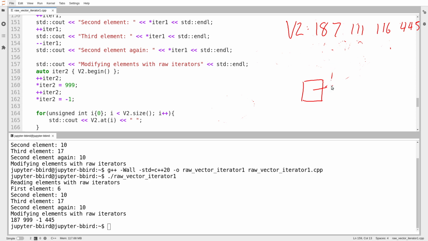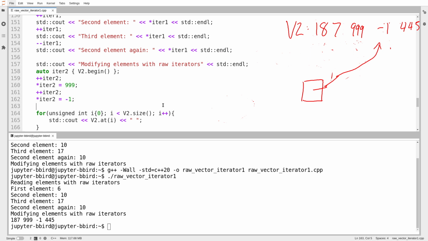So I move my iterator now to point at the element that is currently 111. And then I use the star operator to modify the element. We saw above, the star operator returns a reference to the element, so doing this modification is valid. And it should set the element that was previously 111 to be 999. Then we move the iterator along by 1 again. And now it points at the number 116.